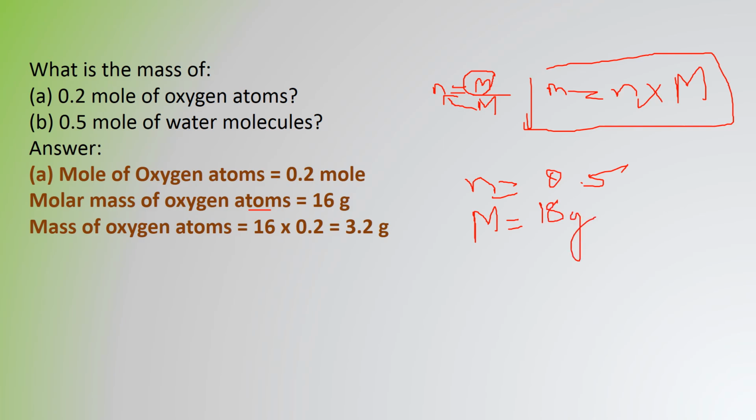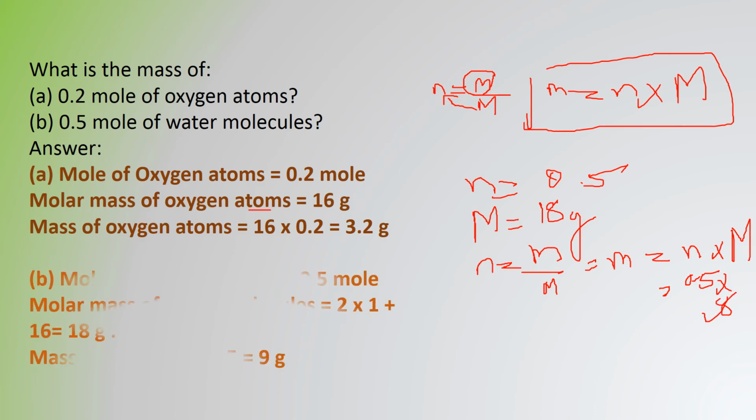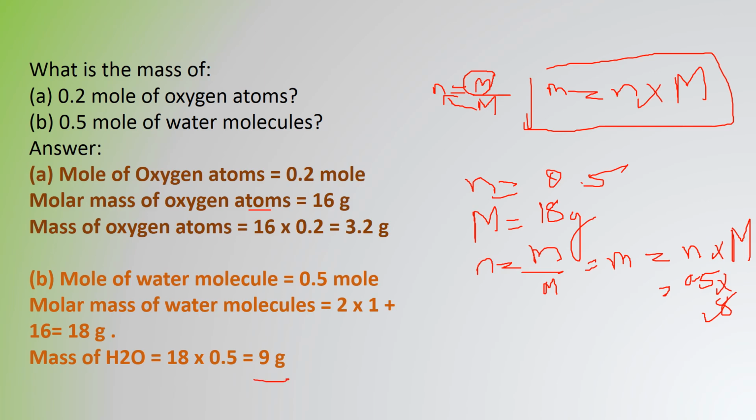So our formula will be, we know n is equal to small m by capital M, so small m is equal to n into capital M, that is 0.5 into 18. So you will get the answer as I have done for you. It is 9 grams. So this is how you can find out mass also, and number of moles also, from the same formula.